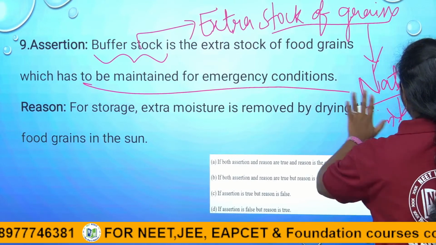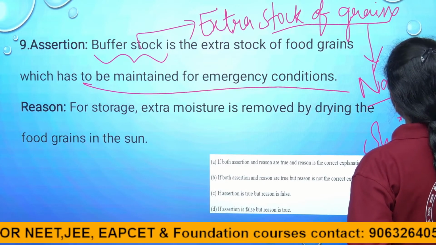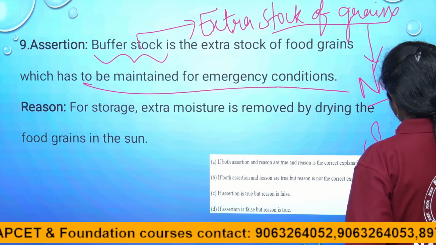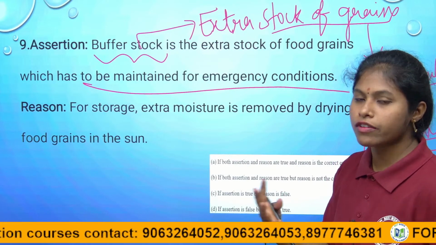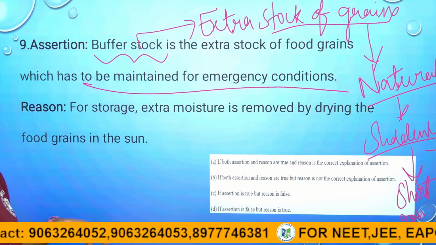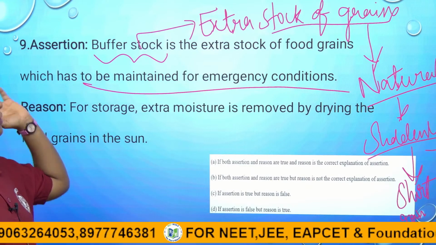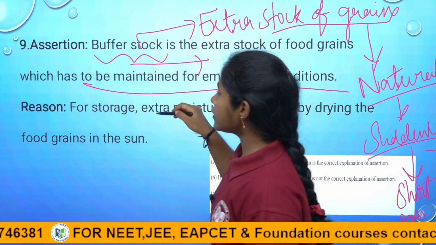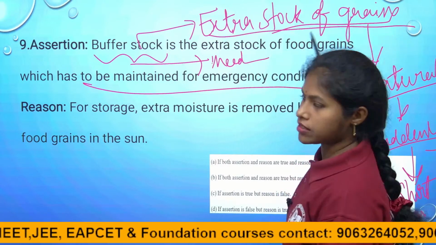The sudden rainfalls, heavy rainfalls, or the short rainfalls, the adequate amount of water does not reach the crop, then the crops will not come into our hands, right children? In that time, if the yield does not come to our hands, then what they do is use the stored stock of grains as food, right children? The need is filled by the extra stock of grains, right?